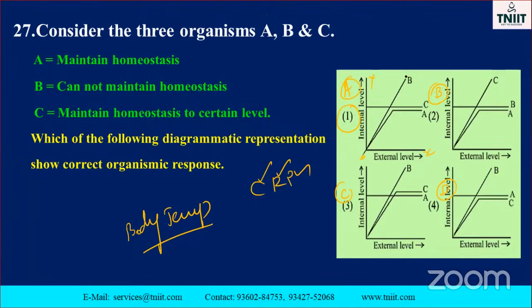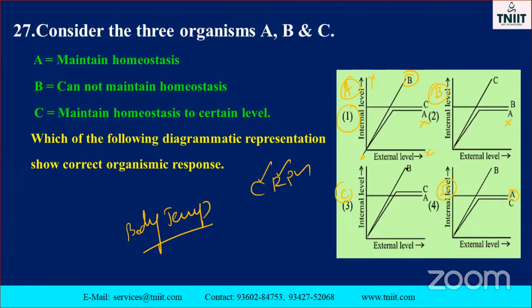It will not come into the B option. Okay, these three only. Which one cannot maintain homeostasis? That is called B. And what about A? A maintains homeostasis. This one is the reproducer, A. Here also A, it will not come. This one is also wrong. So the answer is these two only.